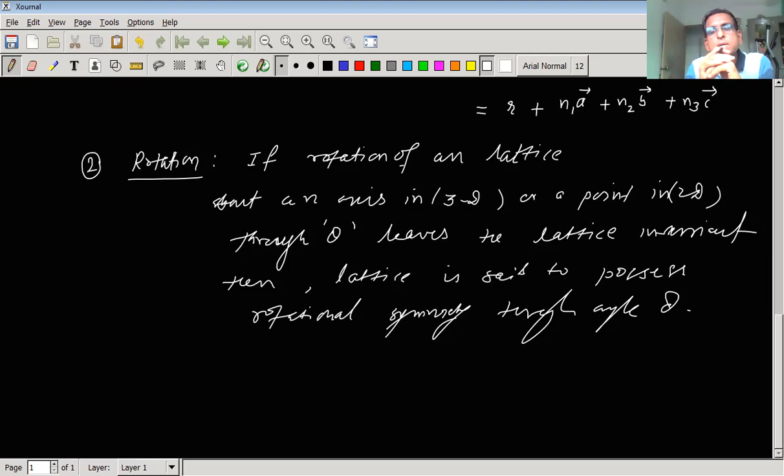Here theta can, in general, have any value from 0 to 360 degrees.